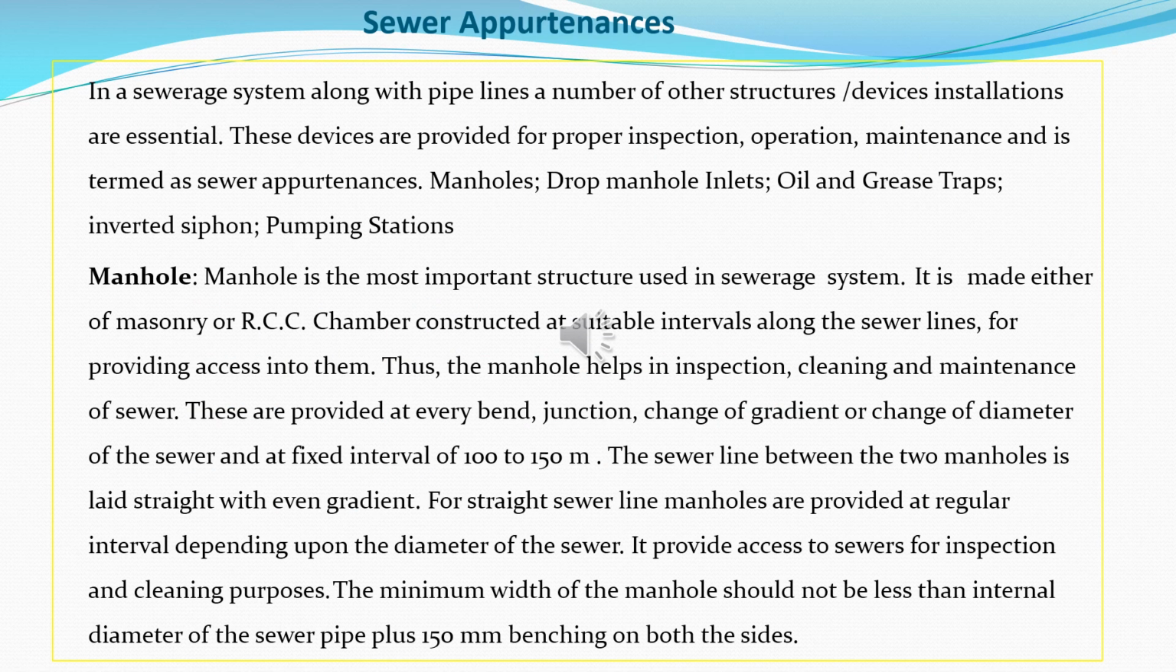The following are the sewer appurtenances provided for proper inspection, operation, and maintenance. The following are the various appurtenances used in the sewer line. First one, manhole, then drop manhole, then oil and grease trap, then inverted siphon, and a pumping station. First of all, we have to discuss manhole.